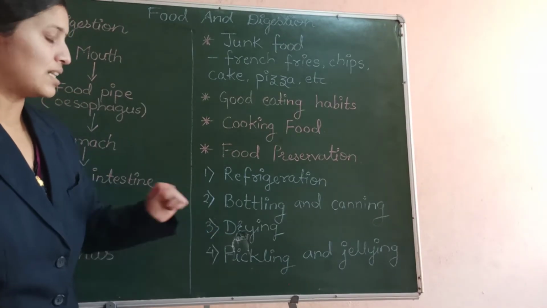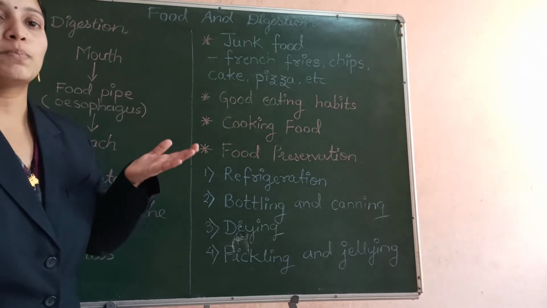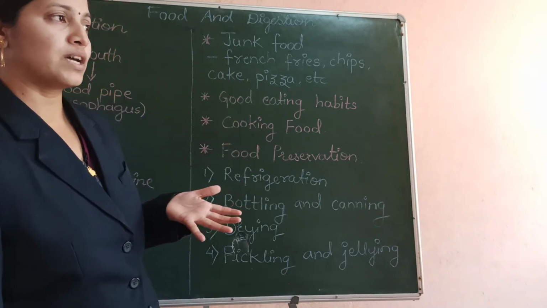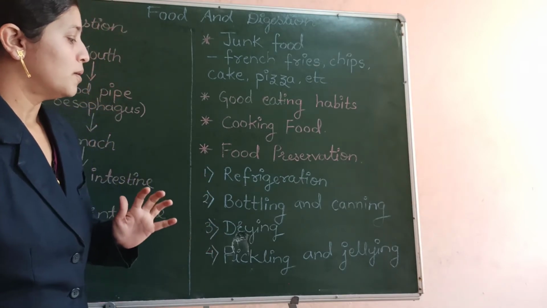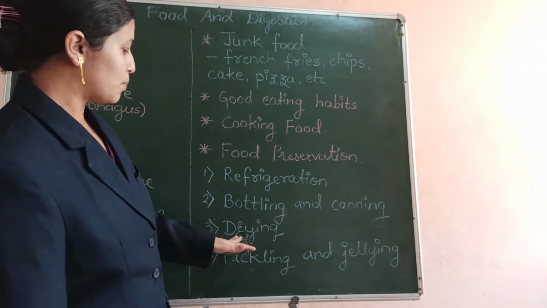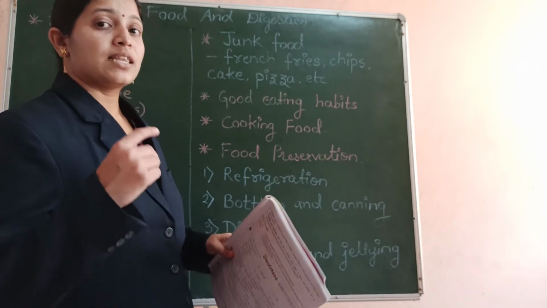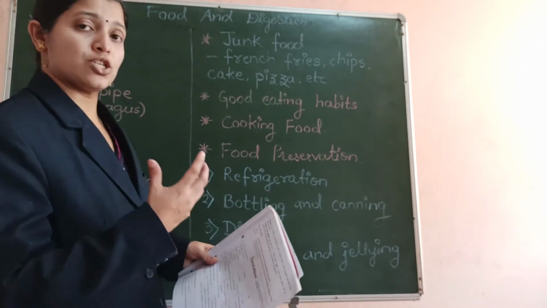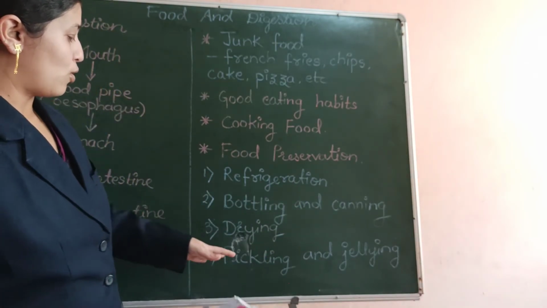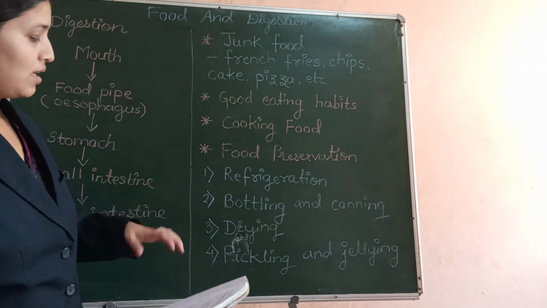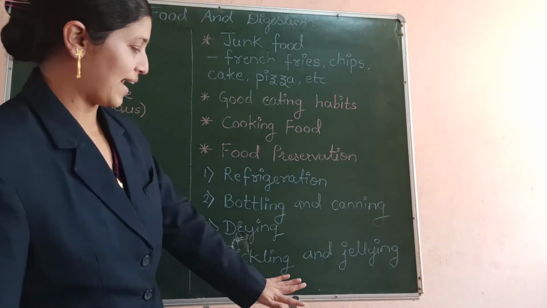The third process is drying. In summer seasons, we can see that our mothers dry all the pulses, cereals and all types of grains, and then keep them in jars or big bottles. The process of drying is done so that the microbes present on those cereals, pulses or grains die because of the hot sun, and then they keep all those cereals in a safe place.